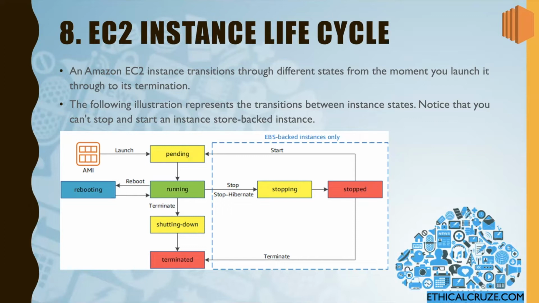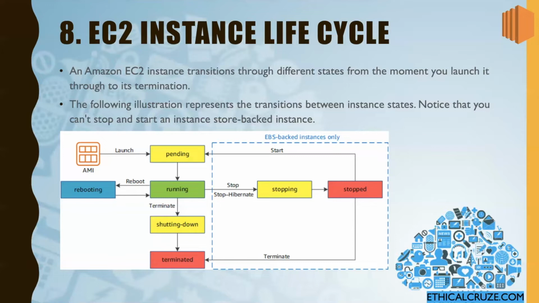An EC2 instance transitions through different states from the moment we launch it to the moment we either terminate it or stop it. If you see this diagram below, this is the initial AMI from which we are launching our EC2 instance. This is the Amazon Linux AMI which we selected.